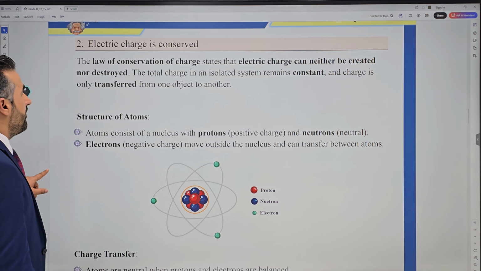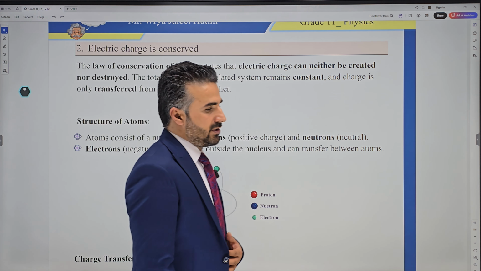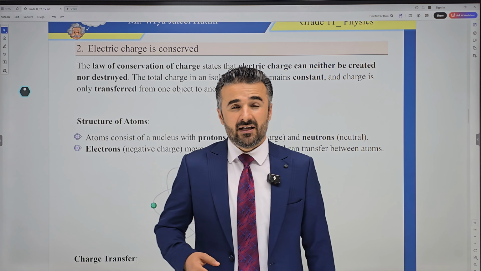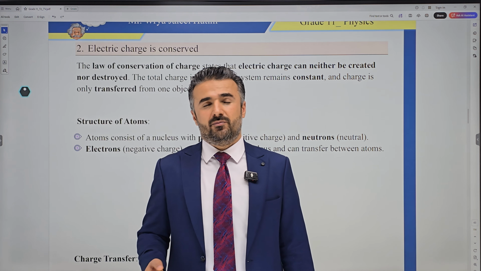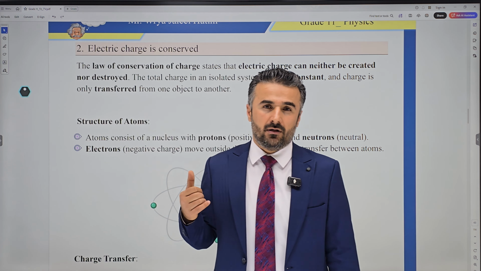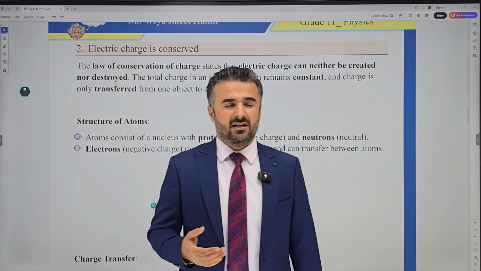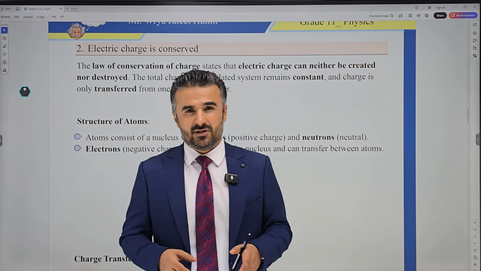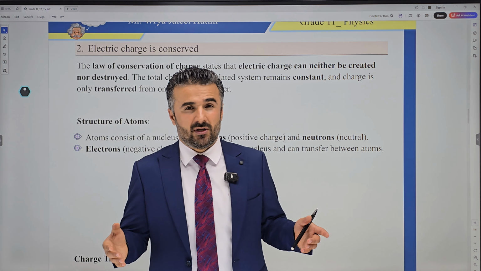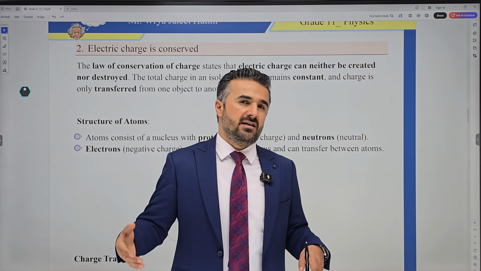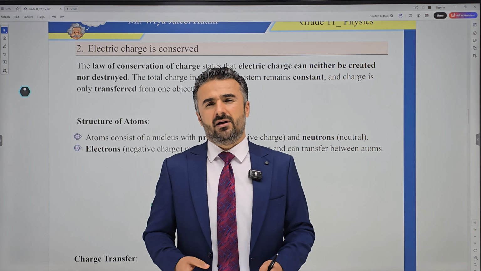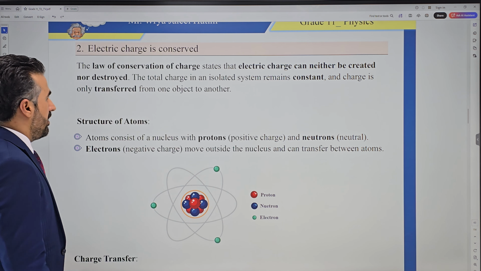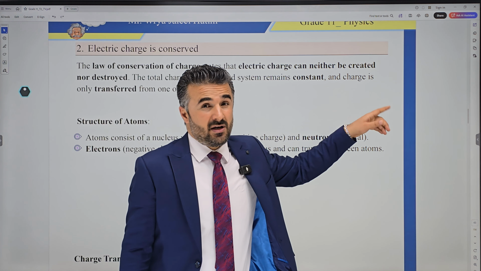The second property we have is that electric charge is conserved. We have the law of conservation of energy, and we have the same thing for the law of conservation of electrical charge. Basically, charges can neither be created nor destroyed. But charges, of course, can be transferred from one object to another. The total charge in an isolated system always remains the same.